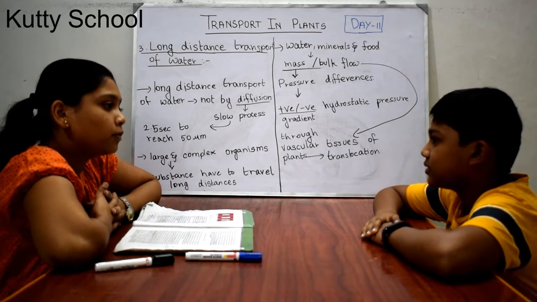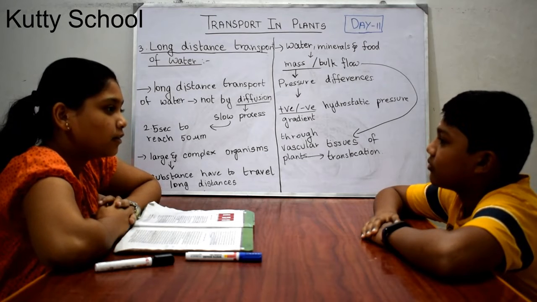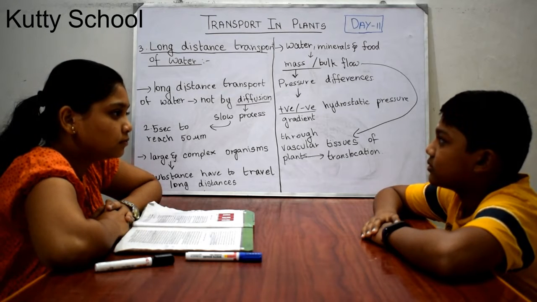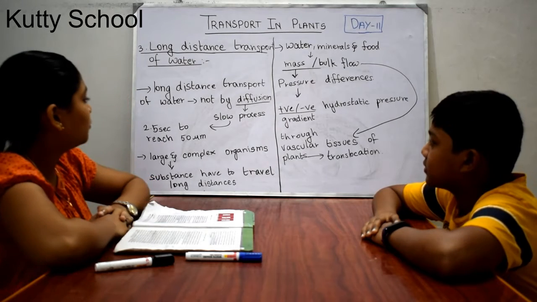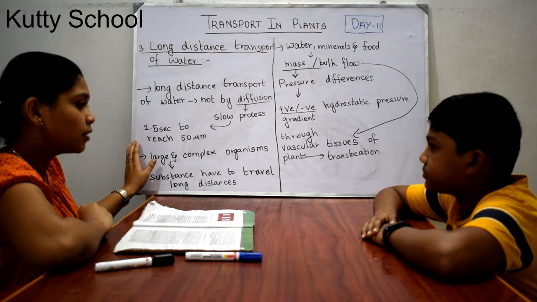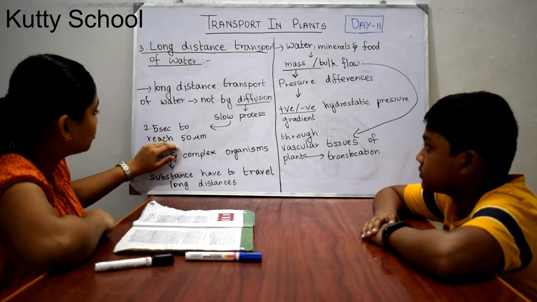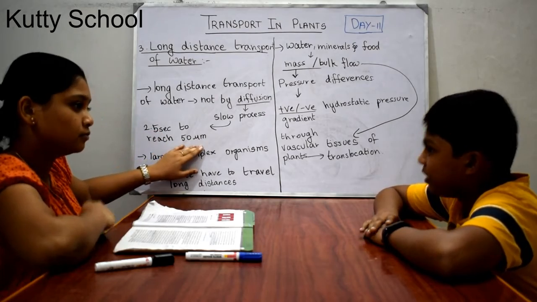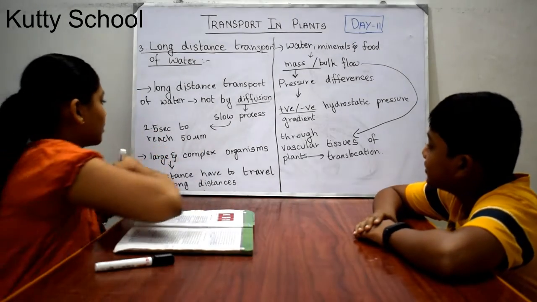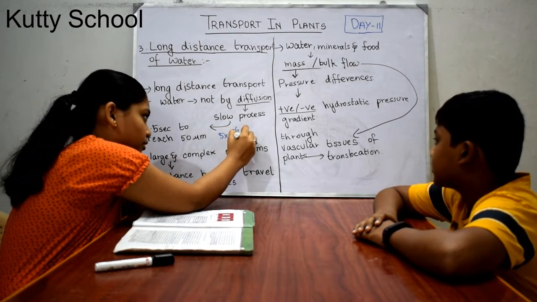Do you know how much distance water can cover through diffusion? Through diffusion, if water has to enter a plant, it needs 2.5 seconds to reach 50 micrometer, that is 50 into 10 to the power minus 6 meter.